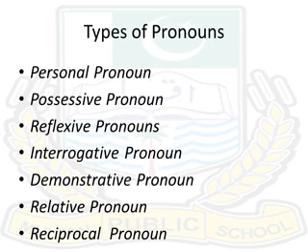Dear students, there are so many types of pronouns. Some of them are very important: personal pronoun, possessive pronoun, reflexive pronoun, interrogative pronoun, demonstrative pronoun, relative pronoun, and reciprocal pronoun.